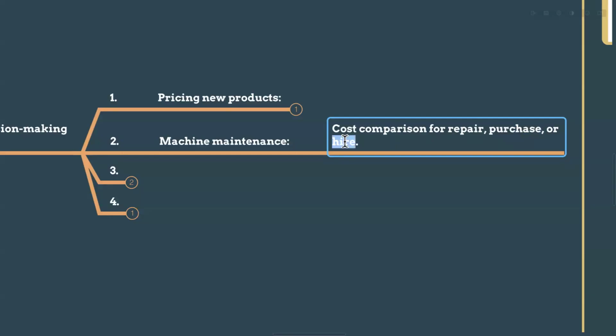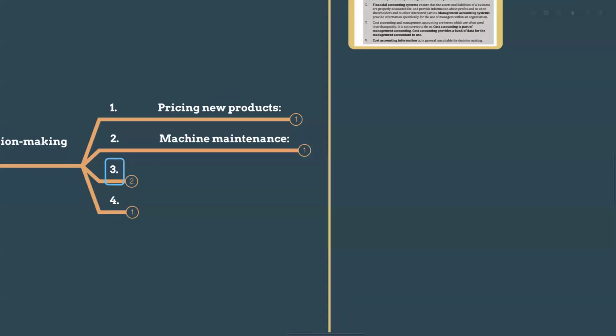And even if we have an option to hire, how much do we have to pay as rent? You have to compare these options, whether we repair the existing machine, or purchase a new machine, or hire and pay some rent without investing a heavy, large bulk of money. So this is a management accounting decision.